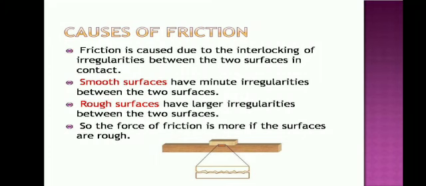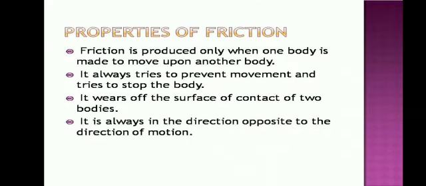So, smooth surfaces have minute irregularities between the two surfaces. Rough surfaces have large irregularities between the two surfaces. So, the friction is more if the surfaces are rough. The friction is less if the surfaces are smooth. Properties of friction.